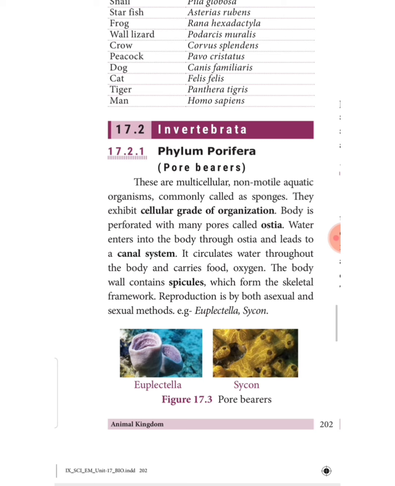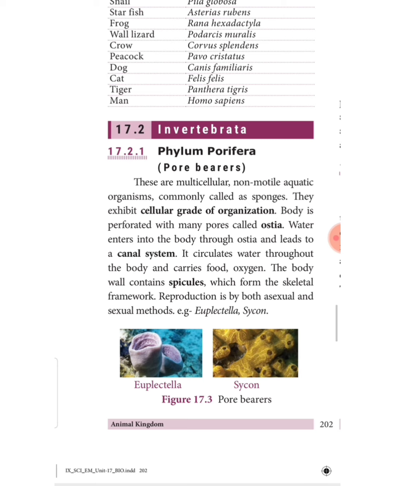Amen. Dear children, we have seen the first part in the previous video. Animal Kingdom is the lesson, and up to 17.1.2 we have seen in the previous video. So from this video, we are going to see about 17.2 Invertebrates. In that, first we are going to see about Poriferas, phylum Porifera, the pore bearers.